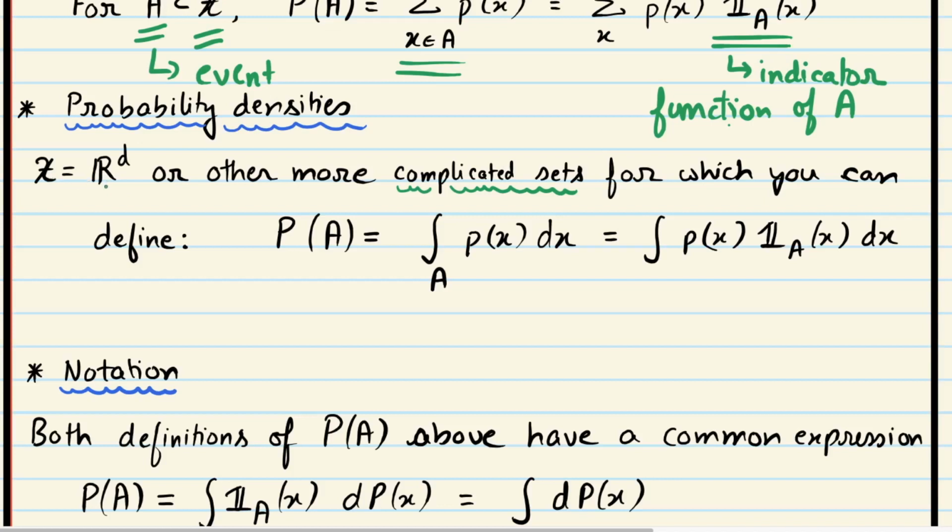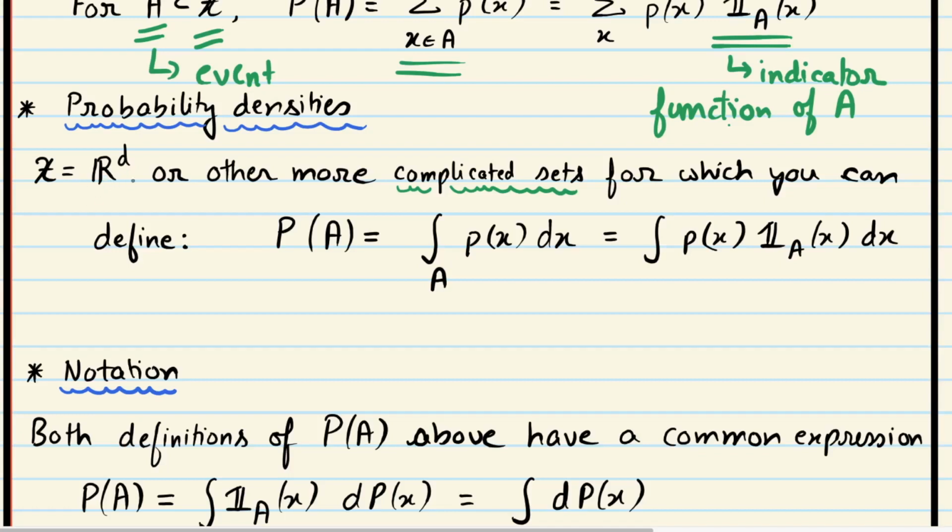For instance, x can be the d-dimensional Euclidean space Rd, or it can be even more complicated sets, such as a set of functions which have frequency domain response between some band limited thing. Such functions, for instance, appear when you are thinking of communication over real channels. So this can be a very complicated set X. But let's, for concreteness, think of a very simple set, just a d-dimensional Euclidean space.